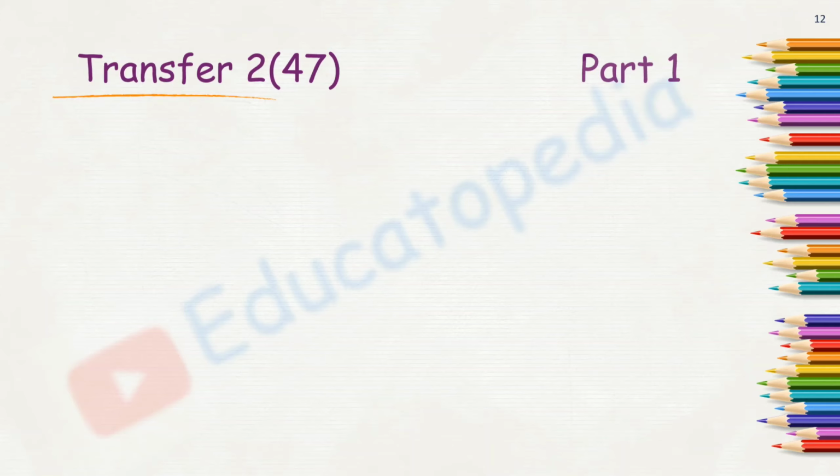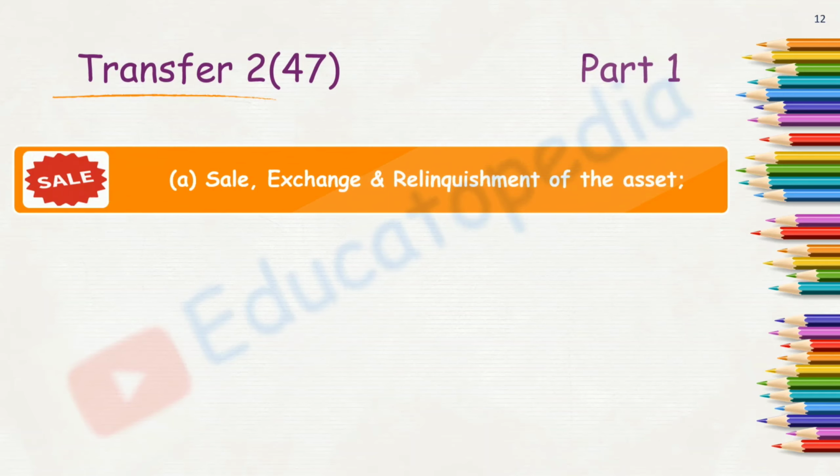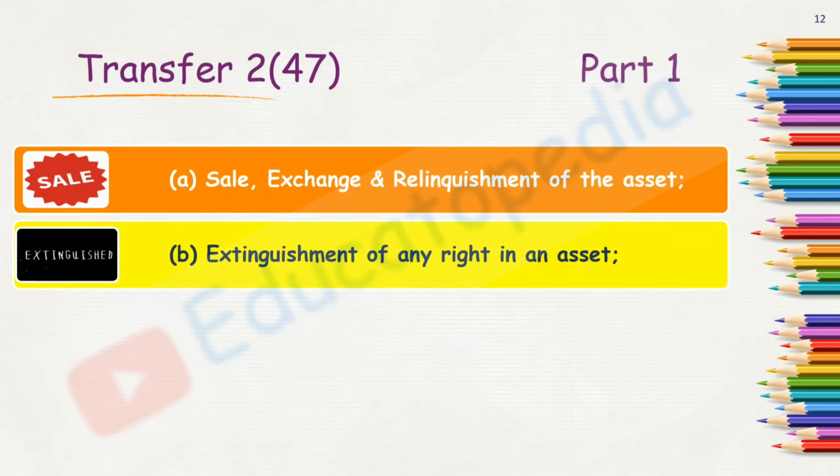We start with the transfer of asset definition. Transfer is given in section 2 subsection 47. So let's go on to this definition. So the first item that is included in the definition of transfer is sale, exchange and relinquishment of asset. So let's see what is sale, exchange and relinquishment. When I actually sell or exchange it for any other goods or currency, or when I relinquish, that I am not now having any right on that particular asset.